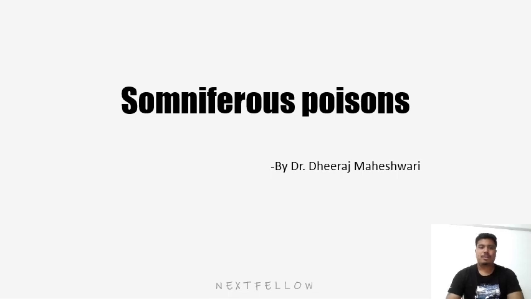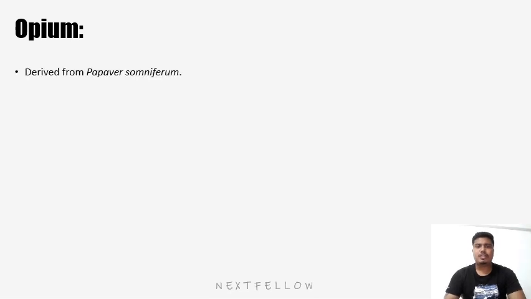Hello everyone. Now we will discuss the somniferous poisons. The first one is opium. Opium is derived from the Papaver somniferum. The common names for opium are poppy, afim, kasumba or madak chandu.